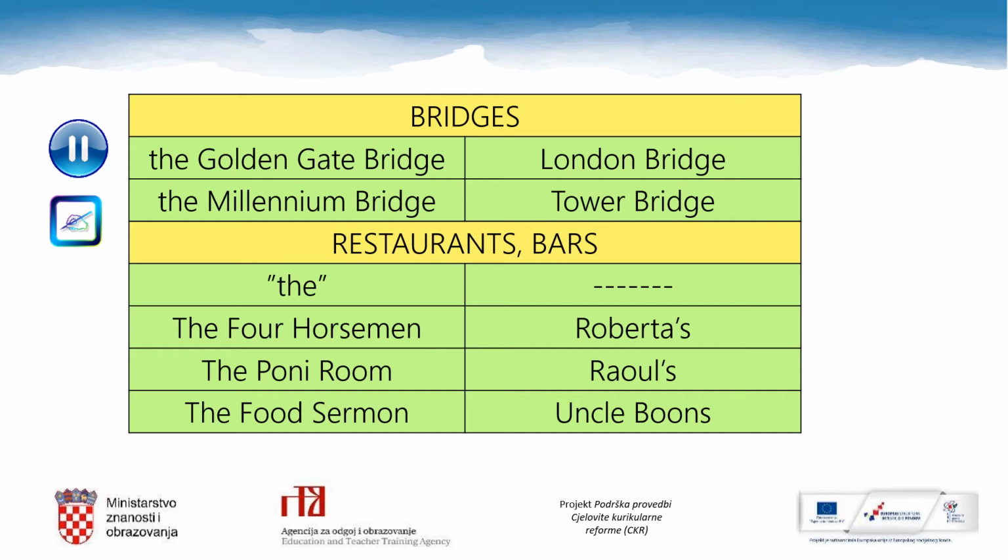When we speak about restaurants and bars, they usually have the definite article the in their names, like the Four Horsemen, the Pony Room, the Food Sermon. But if their names refer to people's names, they use zero article, like Roberta's, Raoul's, Uncle Boone's.